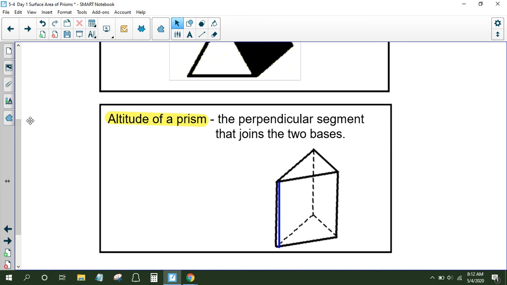And then finally, we can have what's called the altitude of a prism. Okay? And that is just the perpendicular segment that joins these two bases. Okay? So if you were to stand the prism up on end where one of the bases is on the floor, how high it is, this length right here, that is the altitude of the prism.